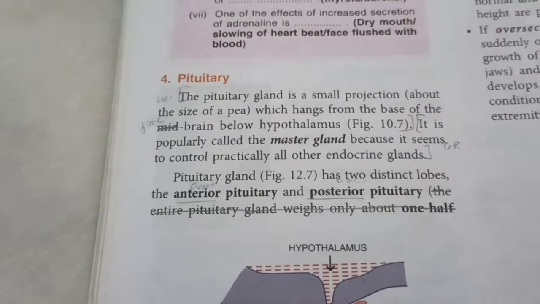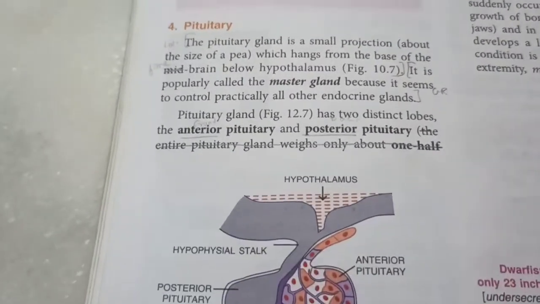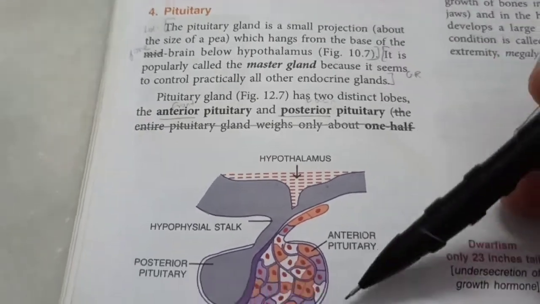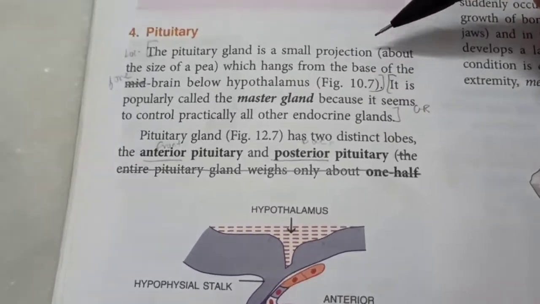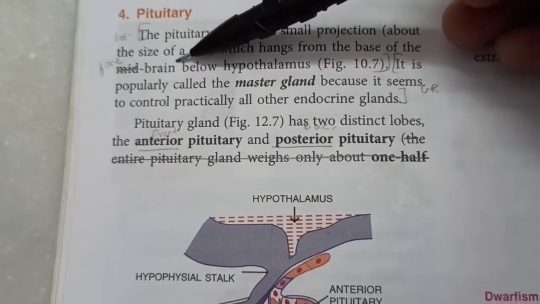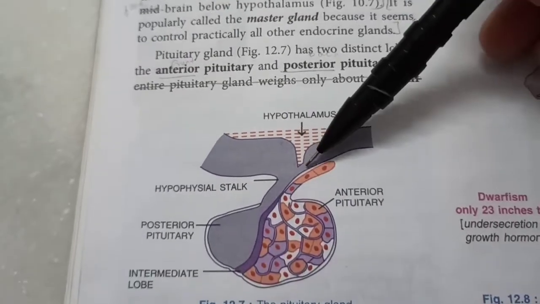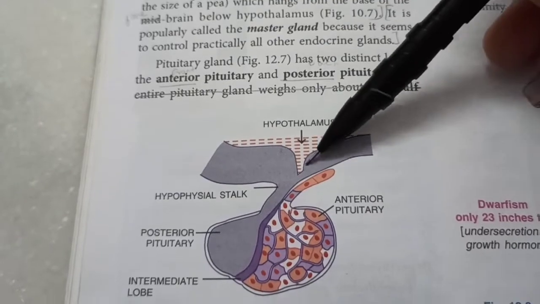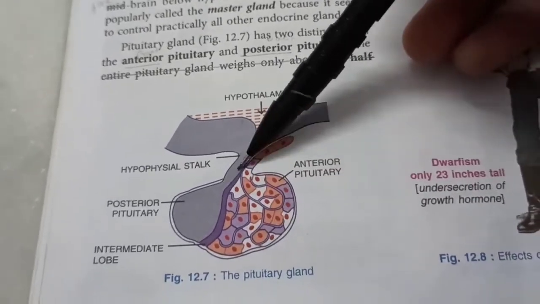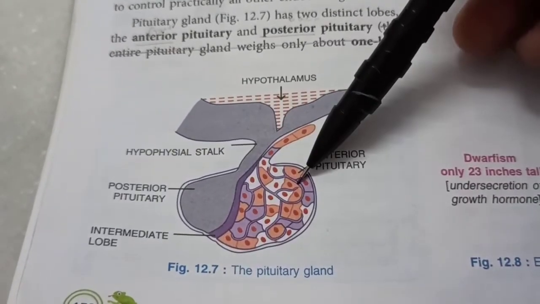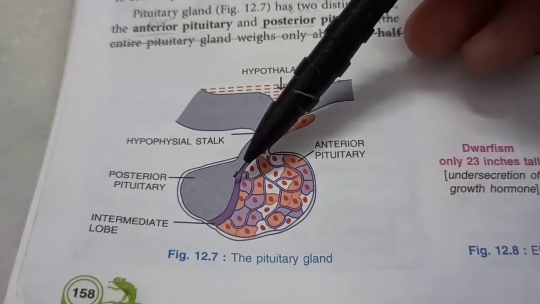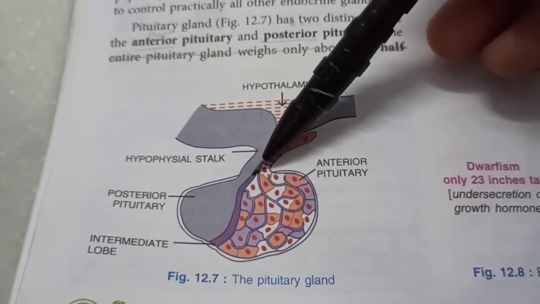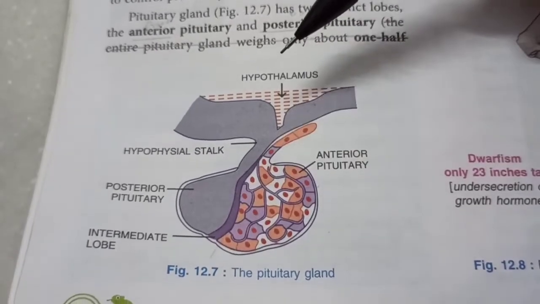And finally, the pituitary gland, the master gland. It is a small projection about the size of a pea. Yeah, size doesn't matter. Which hangs from the base of the forebrain below the hypothalamus. So right in the center of your brain approximately there is a hypothalamus, and hanging from it is a pea-sized gland called pituitary gland, which will have a posterior pituitary, the anterior pituitary, and the intermediate lobe. In human beings, the intermediate lobe is so thin that it hardly has any function.